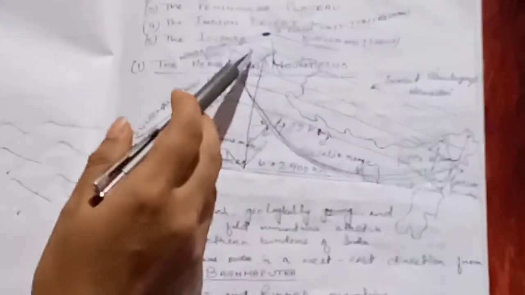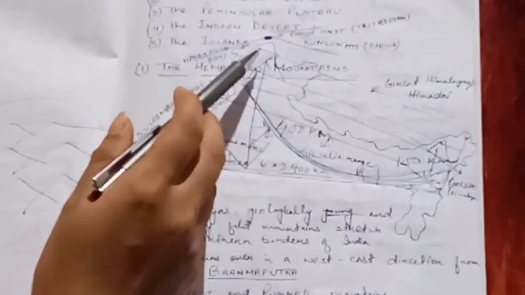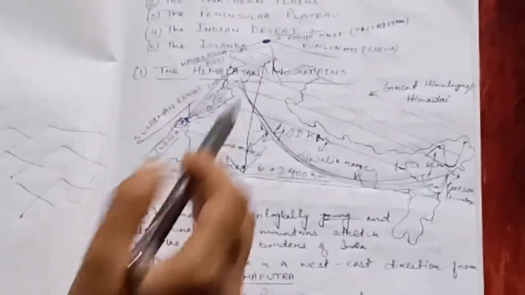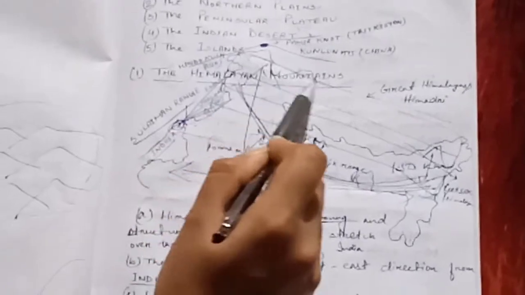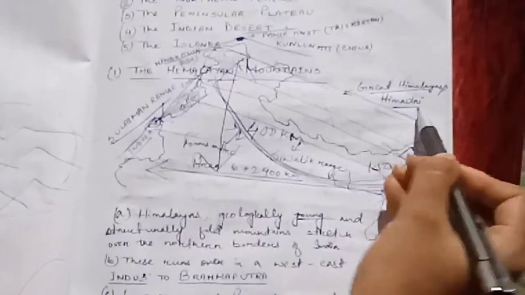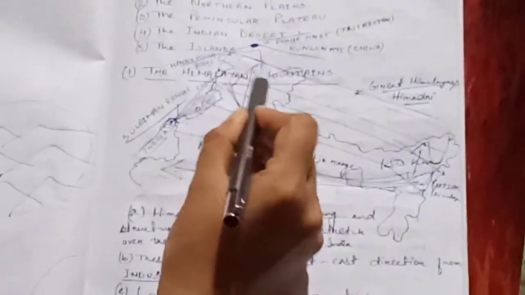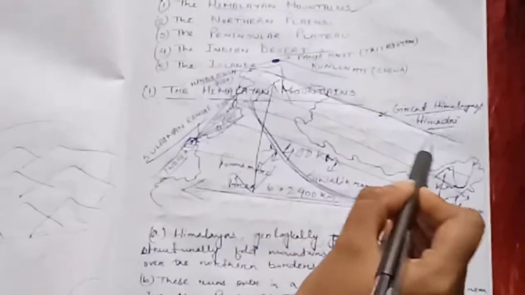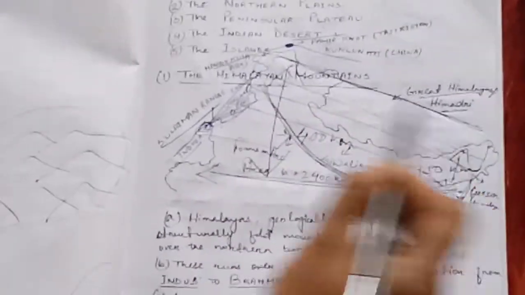Altitudinal variation, or we can also say longitudinal, is from high to low. This is the highest one, that is Himadri. Here I have written that Himadri is also said to be the Great Himalayas or the Inner Himalayas. So these are the names of Himadri. This is the first range. Then the second range of Himalaya, this is the middle one.